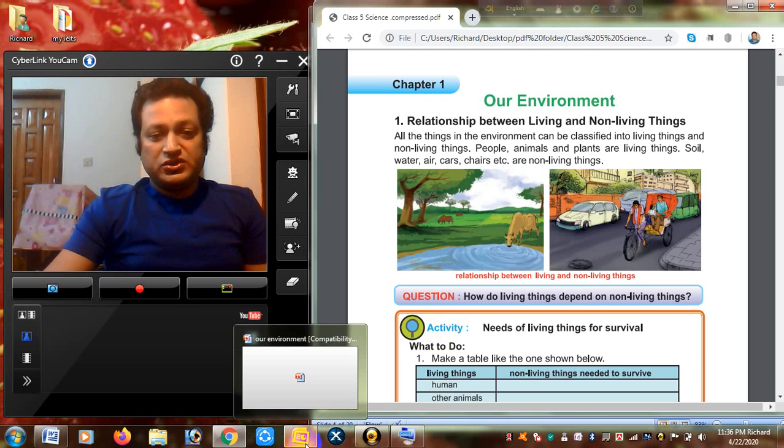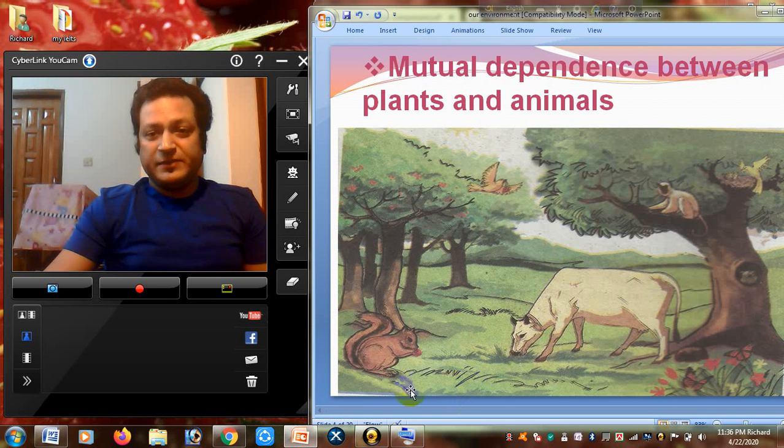So now think about the mutual dependence. If we see these pictures, this is a monkey, cow, and these are plants, trees. Monkeys live on plants, and birds also live on trees. So our relationship, as I told, is an intimate relationship.